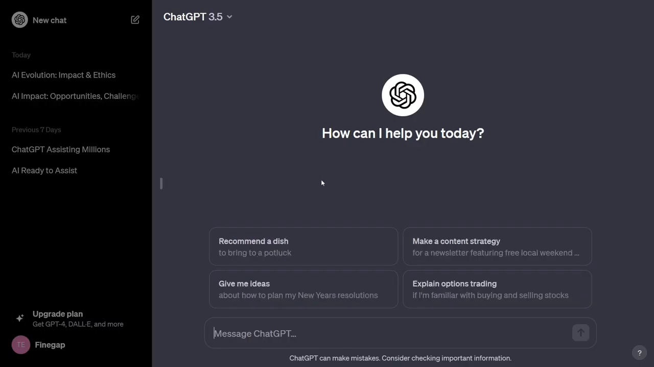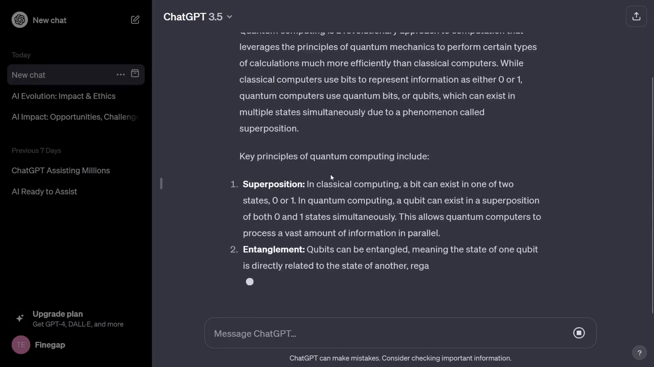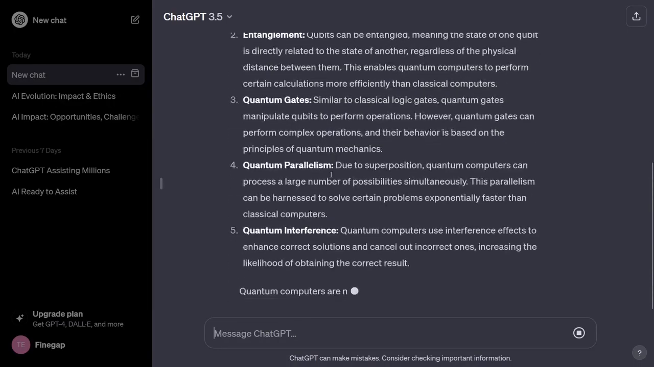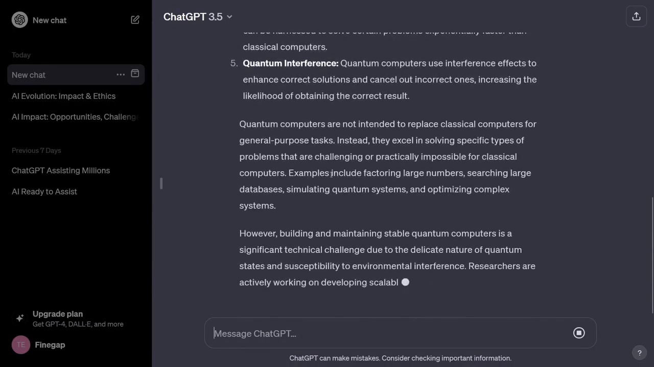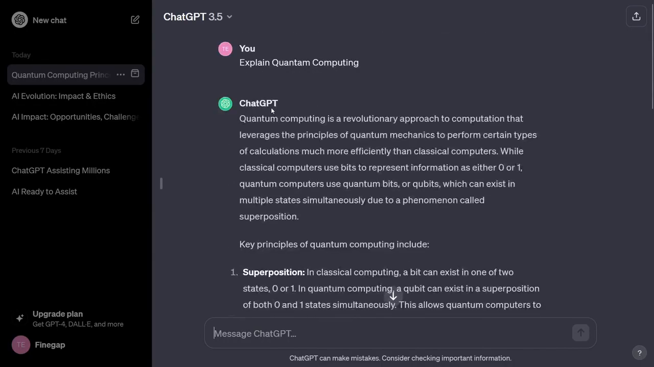So for example, let me ask it a question like explain quantum computing. Please ignore the spelling mistake. So now you can see that it is giving us the answer on the basis of the data on which it is trained. I know that this is very complex, but the main idea was to show you that you can ask it about any information.